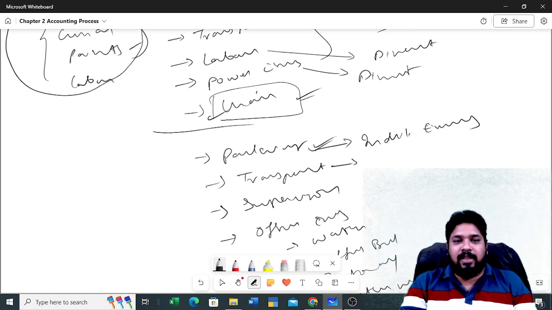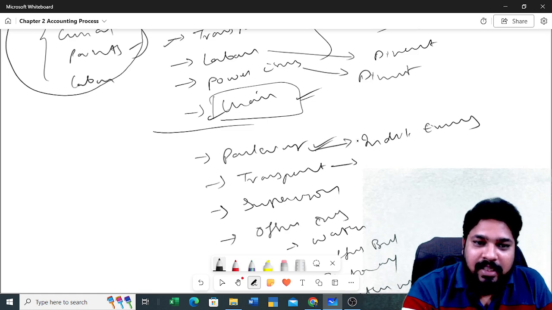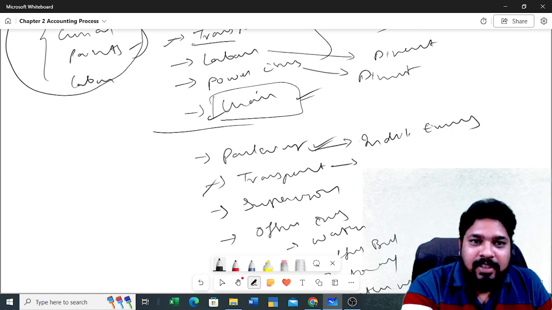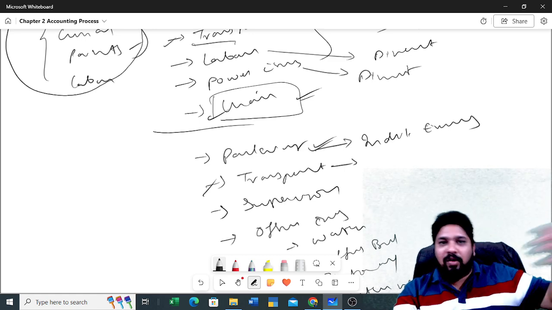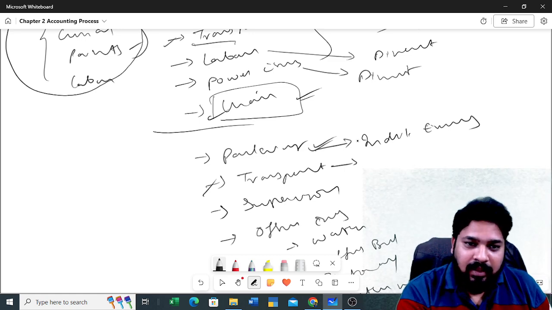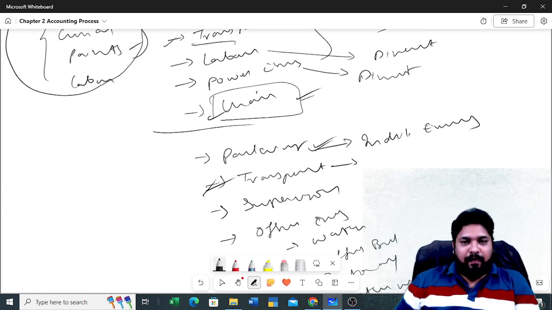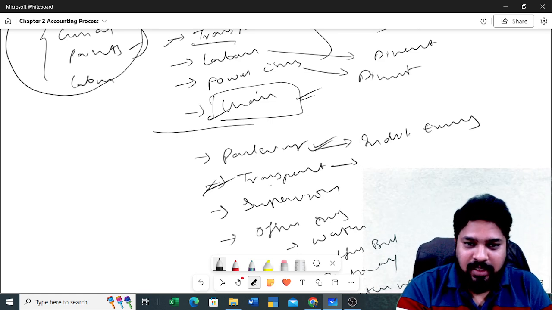Okay, transportation cost. So here you see there is one transportation cost. Here this is one more transportation cost. Here the transportation cost means we are bringing our raw material to our factory. Here the transportation cost means from our factory to the customer. So normally who will be paying this transportation cost?